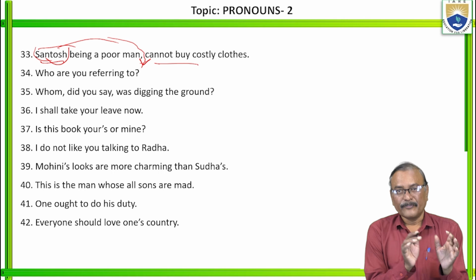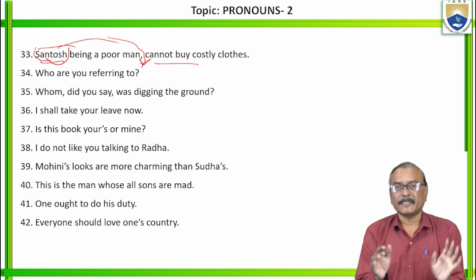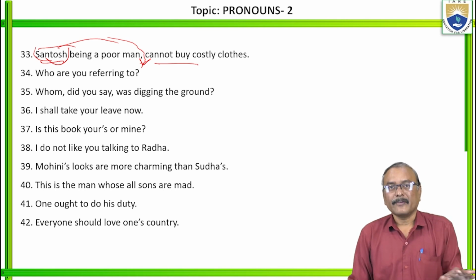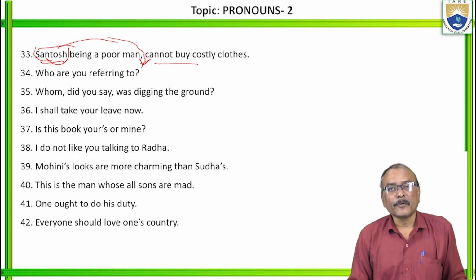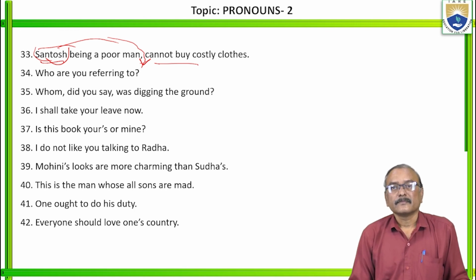In a phrase and clause, if the subject is the same, avoid using the subject in the beginning. So what is the correct answer? Being a poor man, Santosh cannot buy costly clothes.